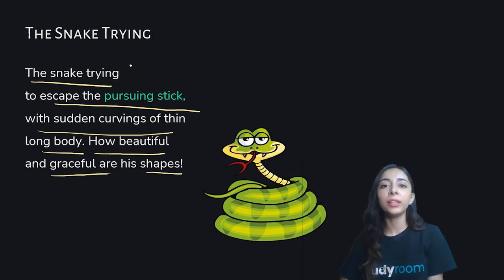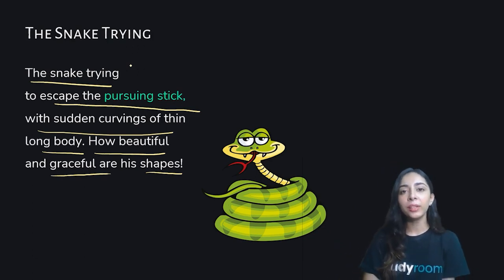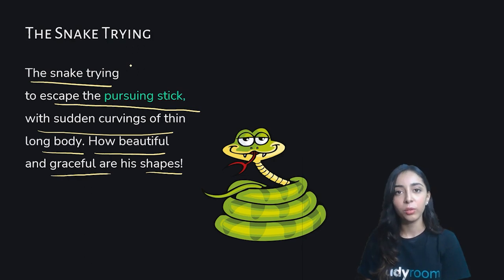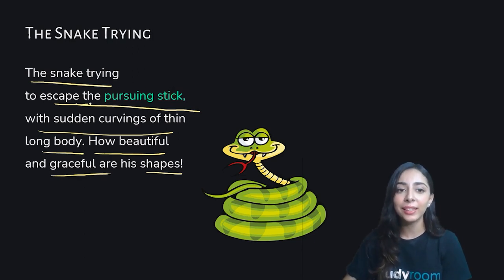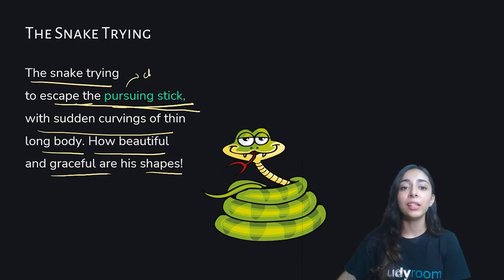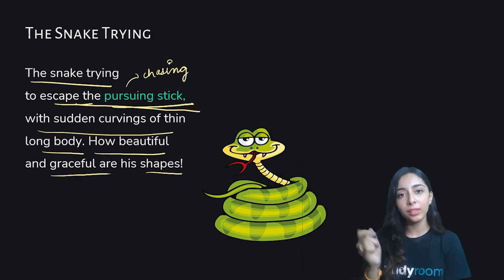Whenever we read the title, one thing surely comes to our mind, that the snake is trying to do something. We don't know what. But when we read this stanza, we get a clear picture that the snake is trying to escape the pursuing stick. Pursuing means chasing. Someone is chasing the snake with the stick.